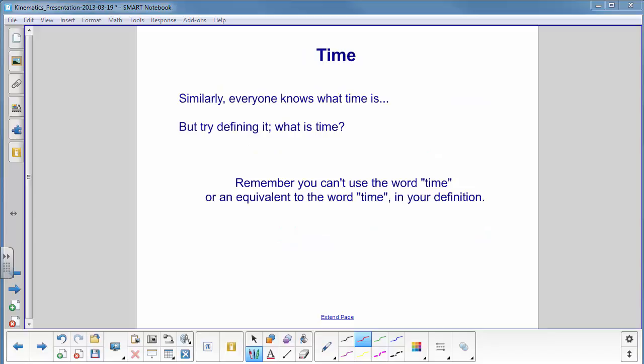Let's introduce another fundamental term to help us understand motion in one dimension. This will be time. Everybody knows what time is, but try defining it again. Take a few minutes, see if you can come up with something. However, you can't use the word time or any equivalent word to time, like hours, seconds, how long it takes, anything like that. Just try it for a few minutes.